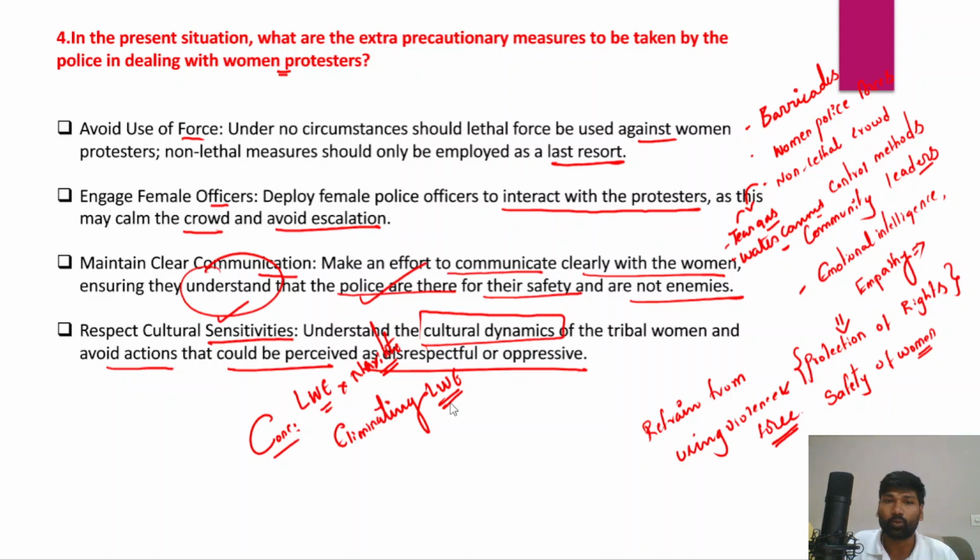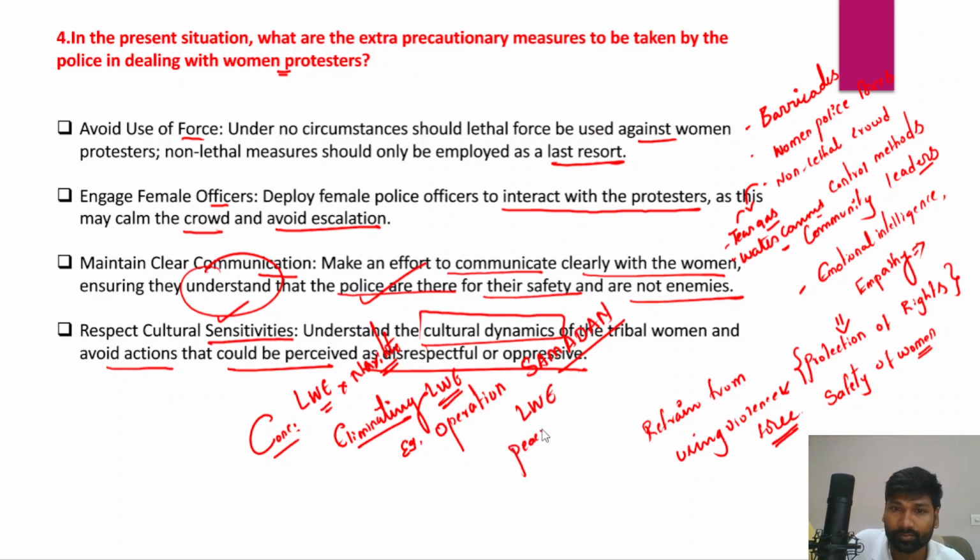So the conclusion should be on eliminating left-wing extremism, and you can write examples like Operation Samadhan or Mission Samadhan that the Union government has launched to address the problem of left-wing extremism and also ensure peace and development of these remote rural areas or pockets of left-wing extremism.